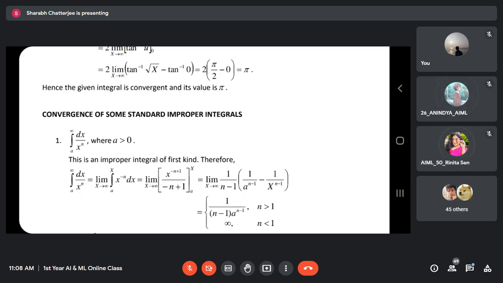So my answer depends on x, on the limit of x. Again, what was the line? The integral is convergent if the limit exists. The integral is divergent if the limit does not exist. In both cases I am talking of limit only. Here there is no existence of the limit at all, because the expression itself became undefined, isn't it?